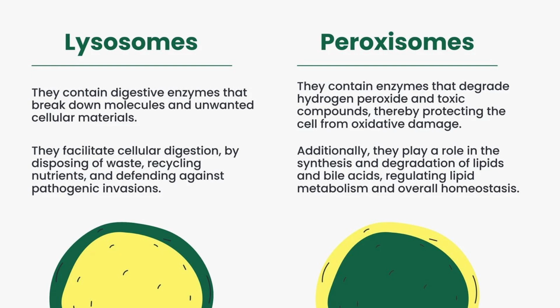Peroxisomes. They contain enzymes that degrade hydrogen peroxide and toxic compounds, thereby protecting the cell from oxidative damage. Additionally, they play a role in the synthesis and degradation of lipids and bile acids, regulating lipid metabolism and overall